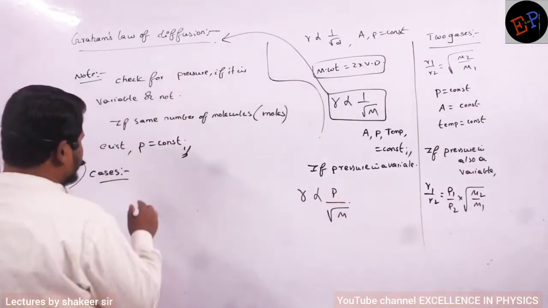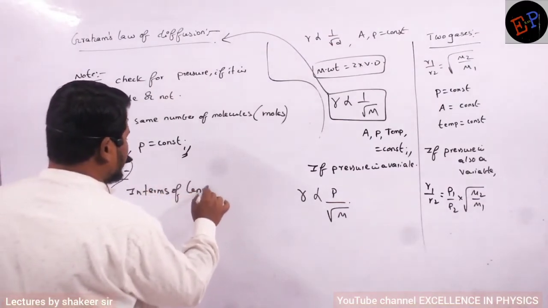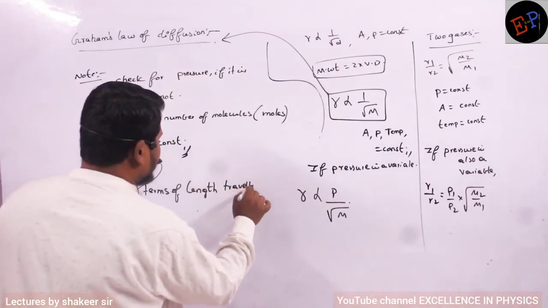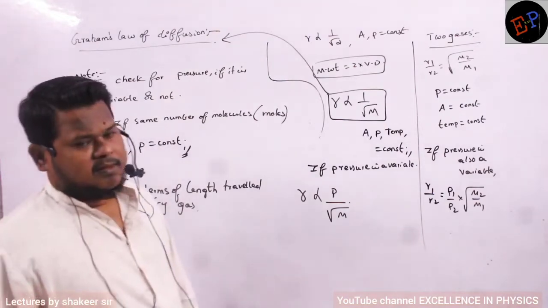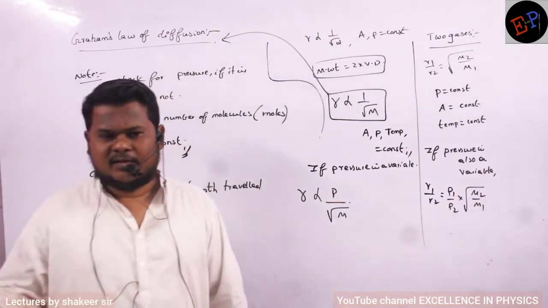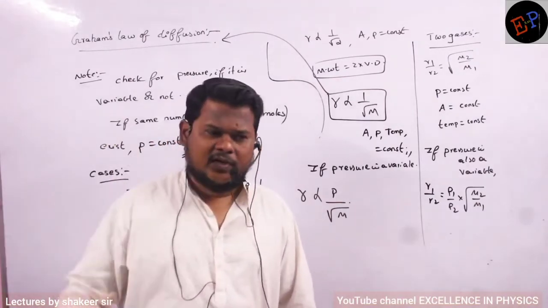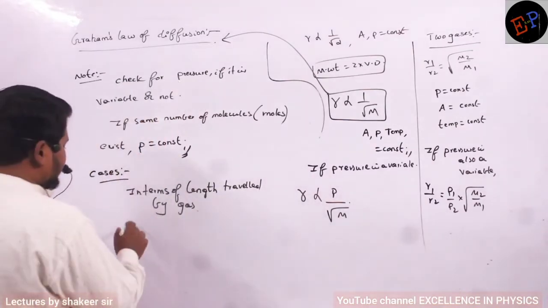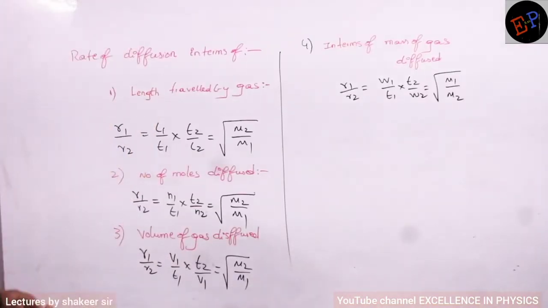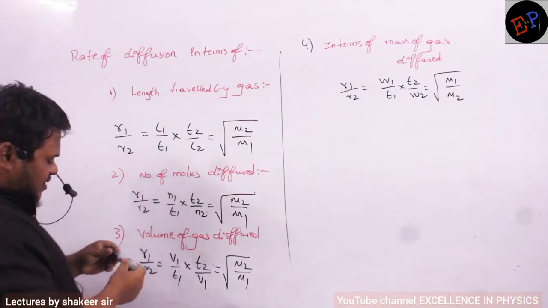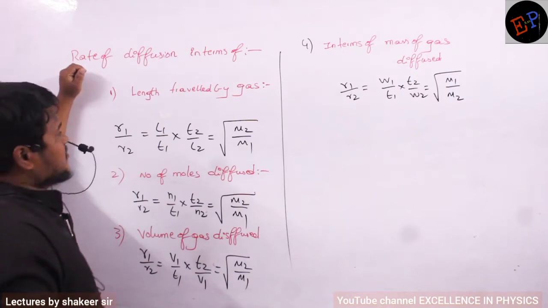So if a question is given in terms of length traveled by gas, it means he says that oxygen gas has traveled 8 centimeters of length, helium gas has traveled another so many centimeters. So like that, a question can be given in terms of distance traveled by gas also. Clear, no? Then in that condition, the rate of diffusion R1 by R2 is equal to... So we have studied equations of rate of diffusion, no? Now we are studying some more equations for rate of diffusion.